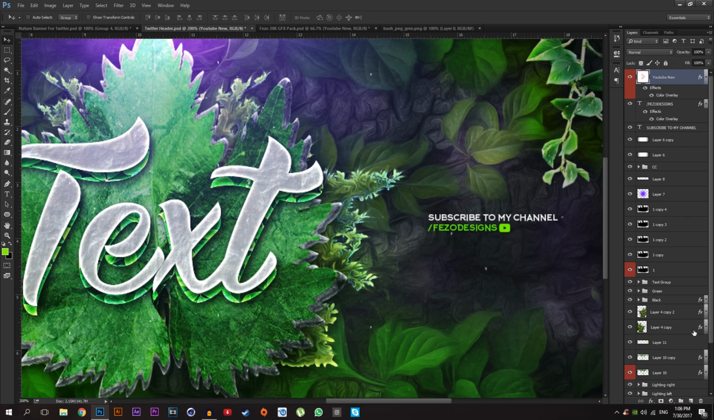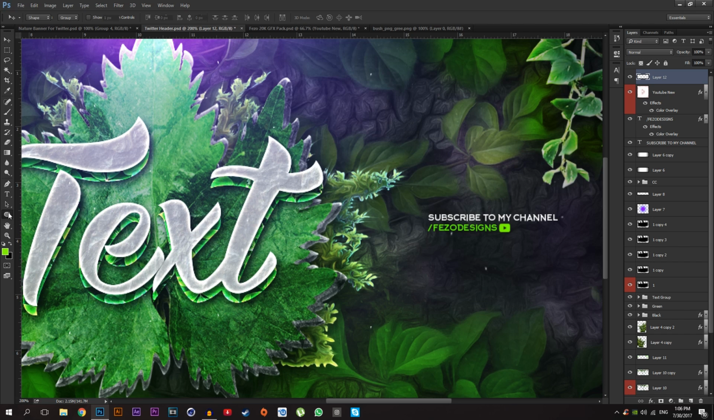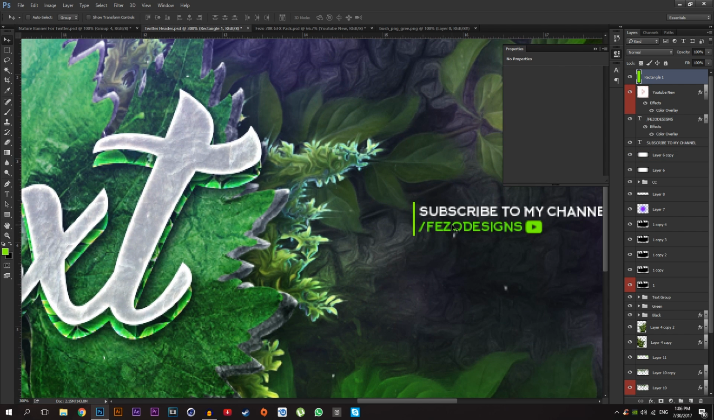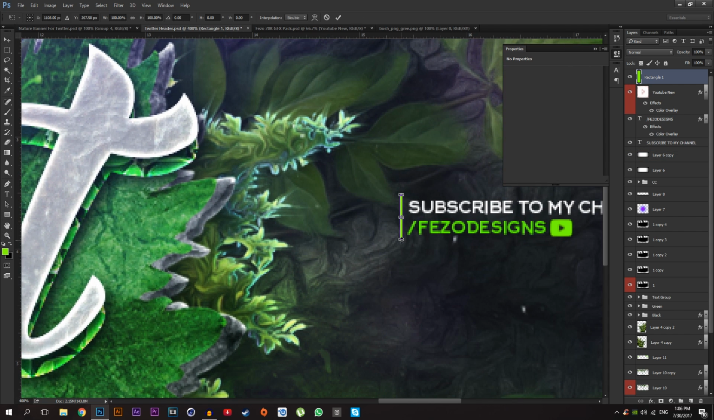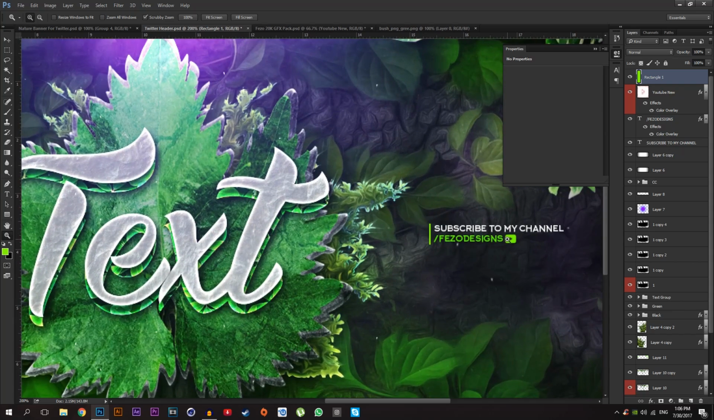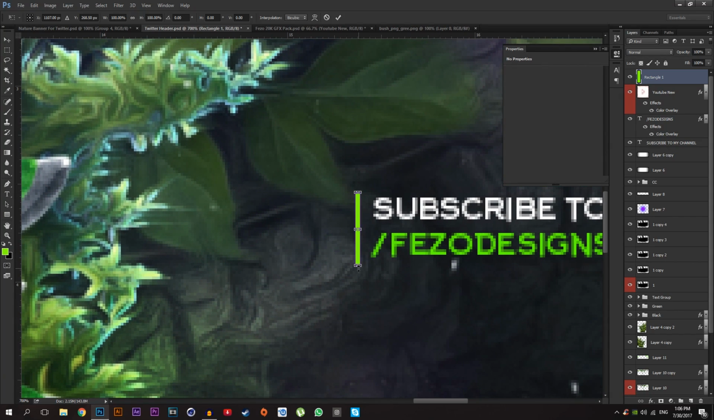Like this. And I'm going to make a new layer. Select your rectangle tool and make a little rectangle like that. And right click on it, rasterize layer. Zoom in a little bit and put it here. I'm going to make it a little bit smaller and here we go.